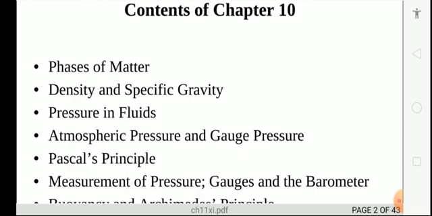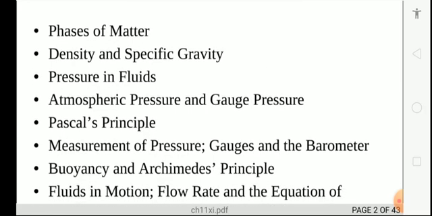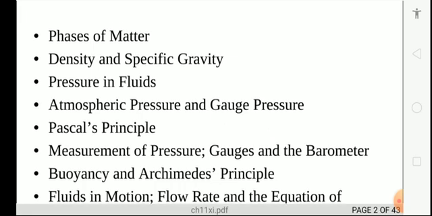It can also be divided into two parts: hydrodynamics and aerodynamics.